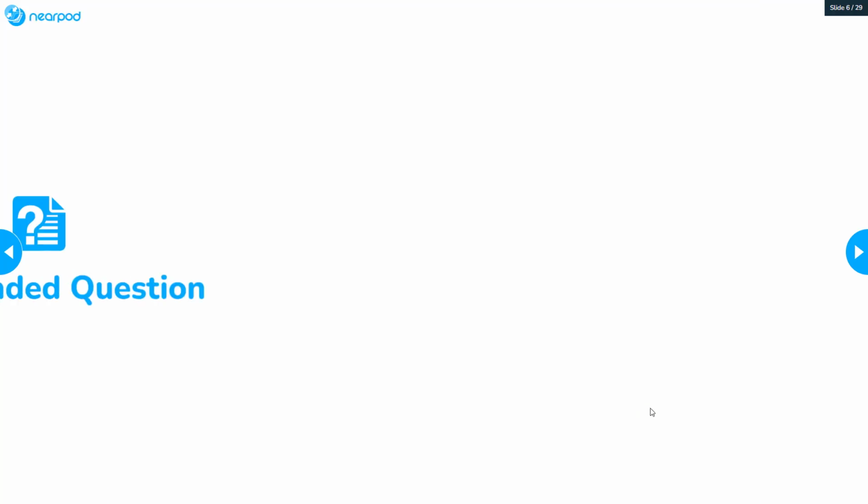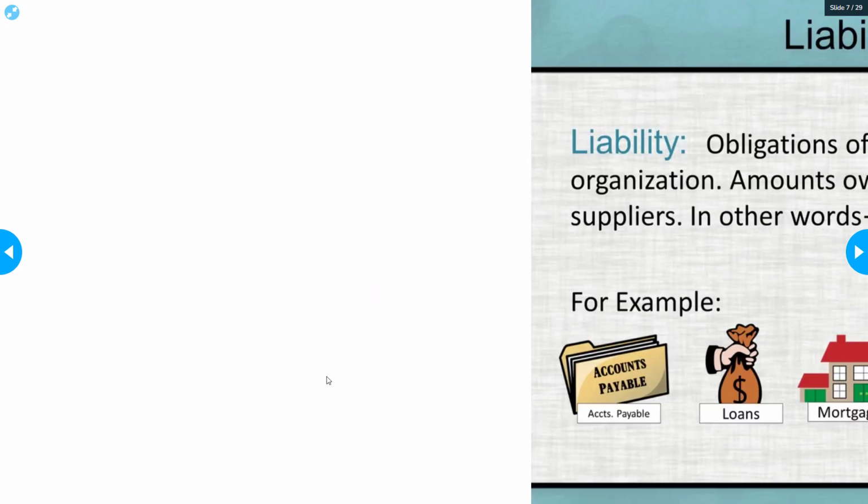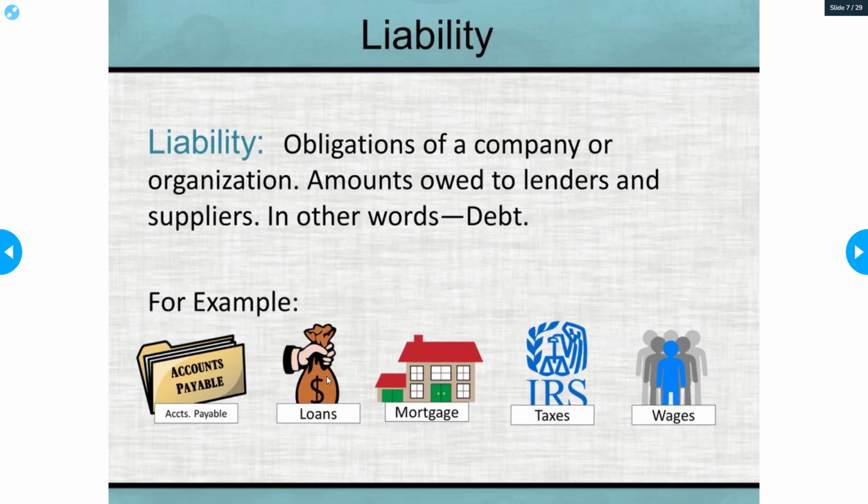And I want to backtrack. I want to make sure you understand the difference between accounts receivable and payable. Accounts receivable is money that people owe you, so they need to pay you. You plan on this money coming in because you know people owe you this money. For instance, let's say you have your utilities or your internet service. Every month, your internet company knows that you're going to be paying them. They charge you a bill. They say, all right, this money is going to be coming in this month because we just charged them and we're giving them this service. So accounts receivable is money that you know is going to come in. Accounts payable is money that you know you have to pay.